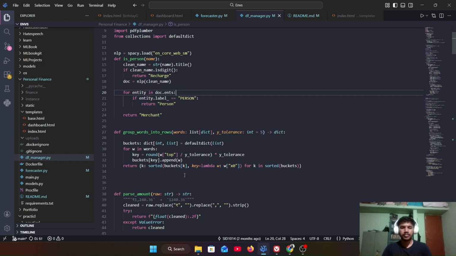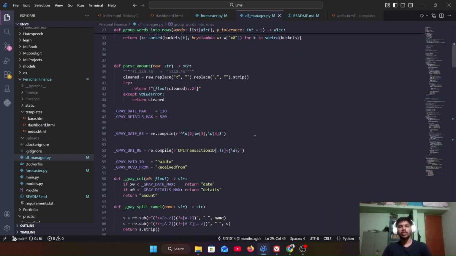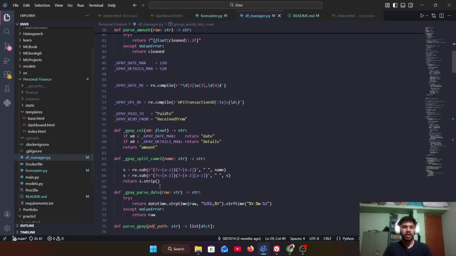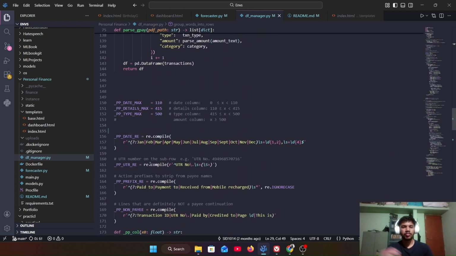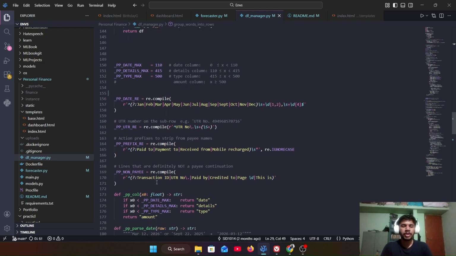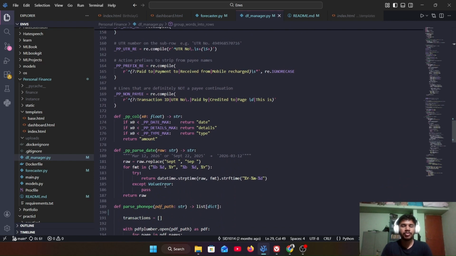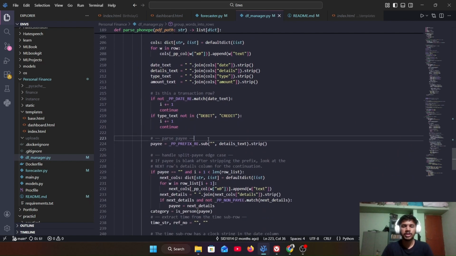Then there is this, parsing the PDF into words. This is parsing the amount. What we found out is that with different merchants, the format of the UPI statement changes. So for GPay, there is a different parser. This is the parser for GPay, and then for PhonePe, I usually use these two apps, so I have built for these two apps. For PhonePe, there is a different type of parser. These parsers have different workings, so they have to work separately, and then it does parsing separately.